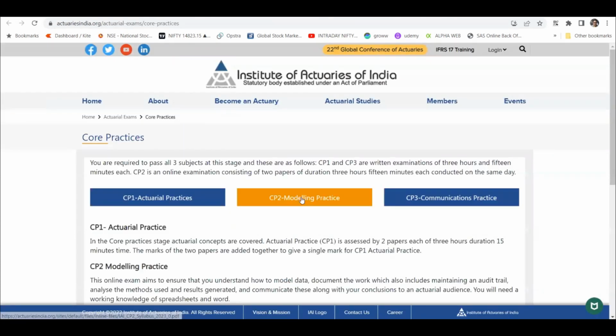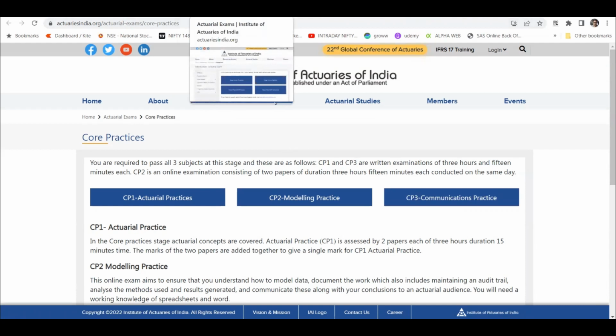Usually people write the modeling practice paper because these are practical papers. CP2 and CP3 are practical papers, so you don't have to study anything. You just have to consult the previous questions and that should be enough. CP2 is tougher as compared to CP3. CP3 is slightly on the easier side. It's the communication paper, so you have to communicate in a way that everyone, or your audience, understands.